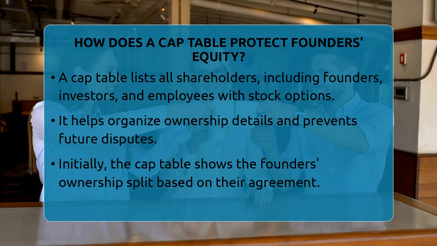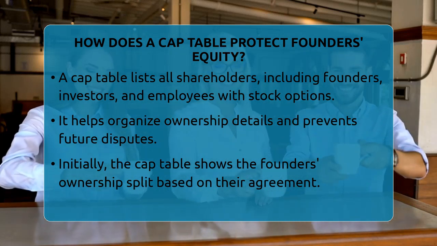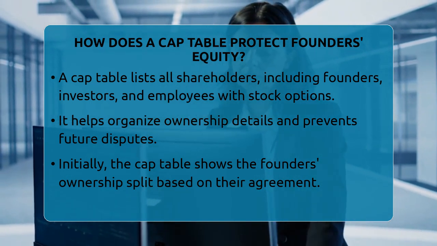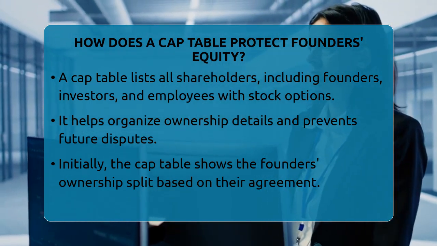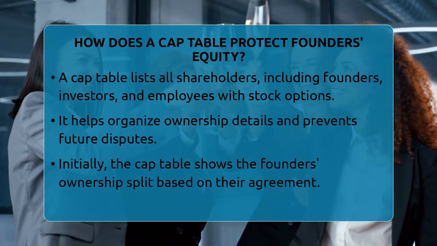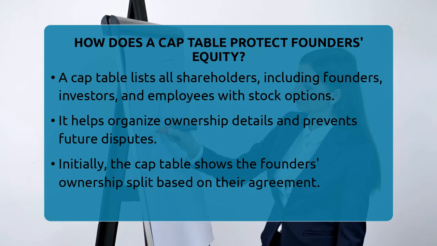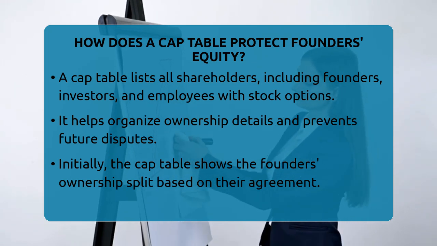This document is a key part of structuring founder agreements and business planning. It makes ownership clear and helps prevent confusion or disputes down the line. When a startup begins, the cap table is usually straightforward. It shows how much of the company the founders own, split according to their initial agreement.